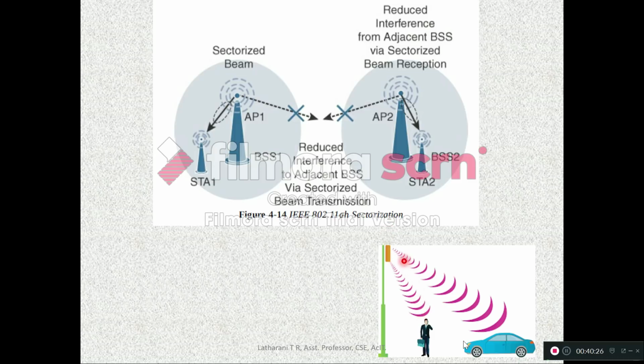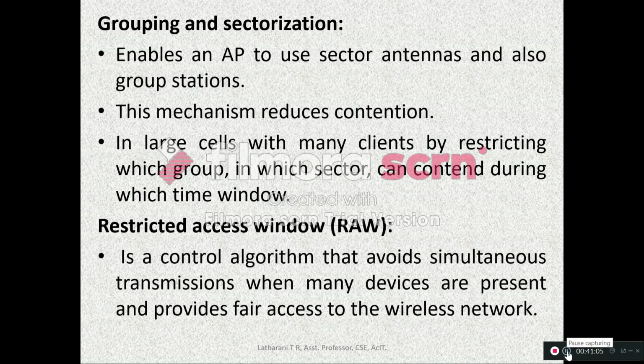So this you can see, this is beamforming. You might have seen this symbol in a Wi-Fi connection, right? Beamforming means that from the access point, a beam is formed towards the device with which you want to communicate, and only that device is allowed to communicate through this beam, so that interference between different beams, or different device transmissions, is avoided. This beam is communicating to this device, this beam is communicating to this device. So that is sectorization.